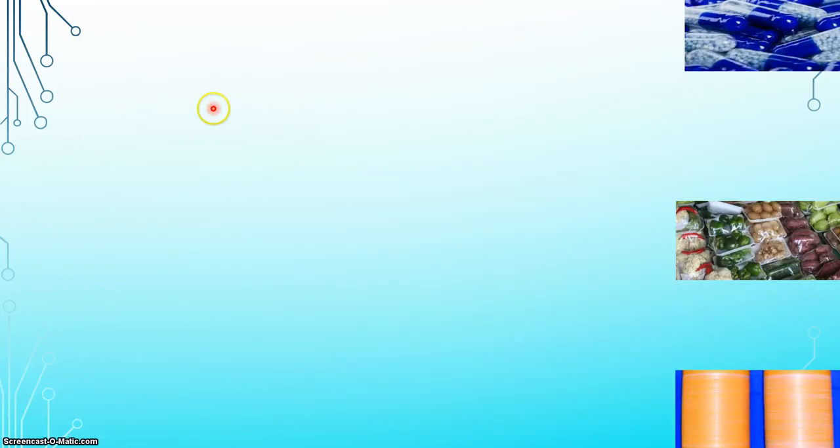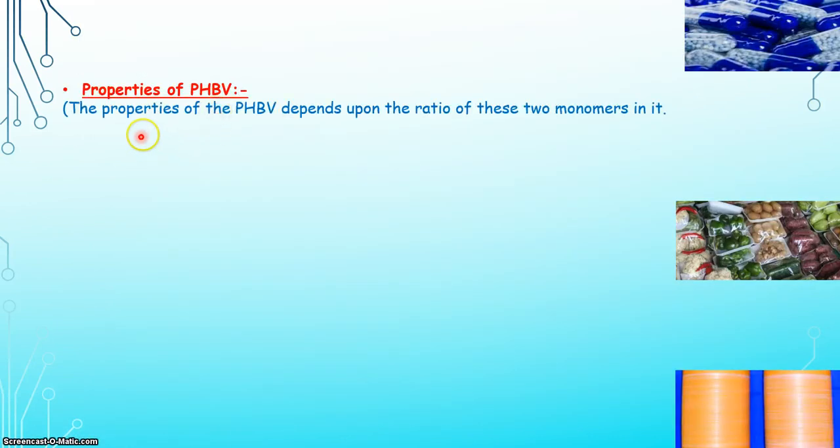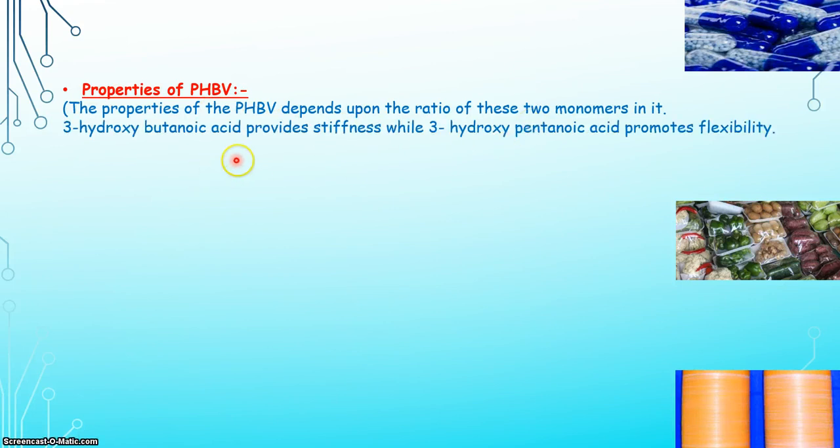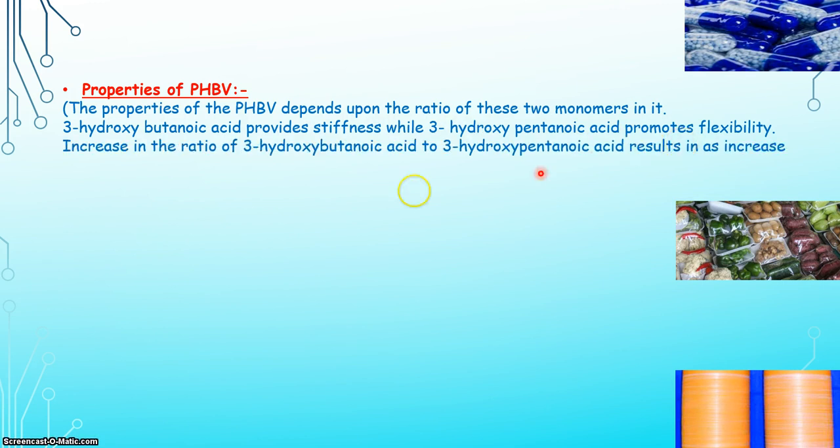Properties of PHBV. The properties of PHBV depend upon the ratio of these two monomers in it. 3-hydroxybutanoic acid provides stiffness, while 3-hydroxypentanoic acid promotes flexibility.